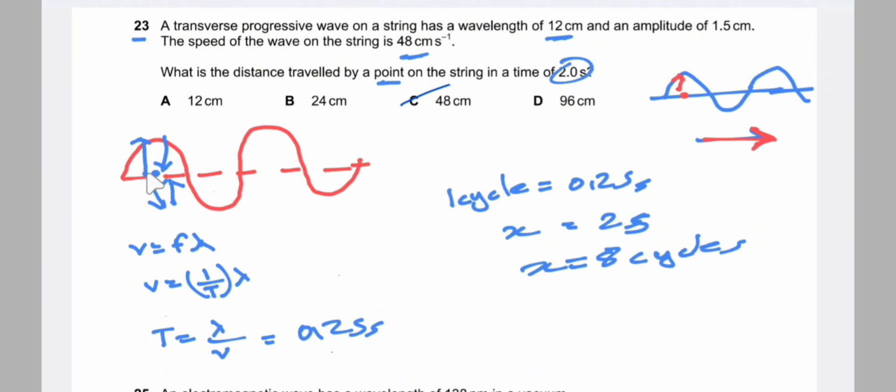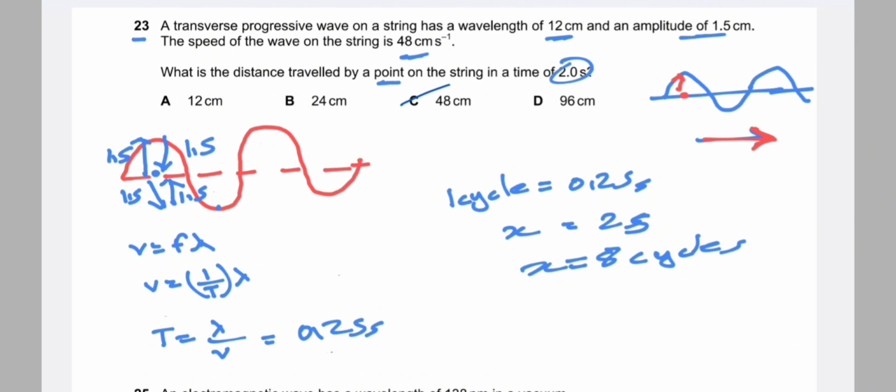For each cycle, we know that it moves up, then down, and then up to complete one complete cycle or one complete wave. So what is the distance covered? For one cycle, the amplitude is 1.5 centimeter. So 1.5 centimeter up, then 1.5 down, then 1.5 again down to reach the bottom point, then again up 1.5.